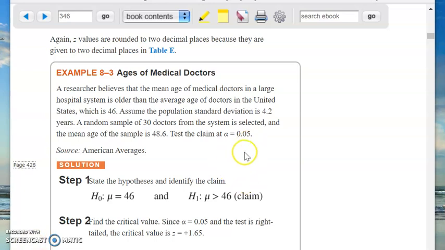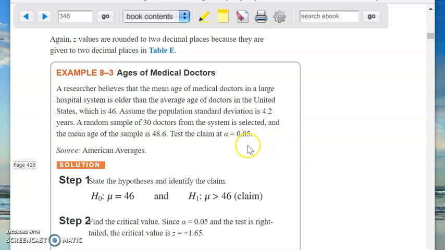Okay, so now, if you were a talk show radio host, you would look at this information and you would say, well, obviously, with air quotes, obviously the age at this large system is older. Look, we measured 30 people and their average age is 48.6. On average, it's 46. Now, you see this all the time on the news, right? You see it all the time in government. You see people making these kinds of ridiculous statements all the time.